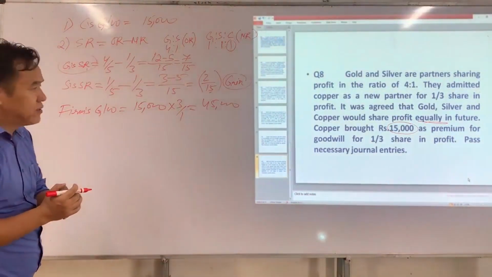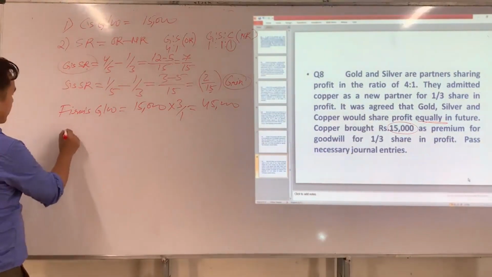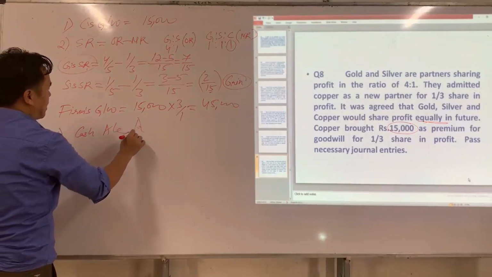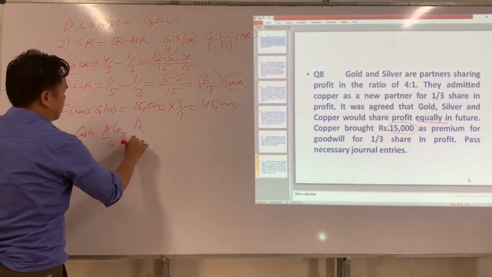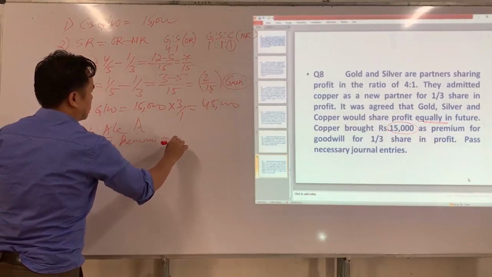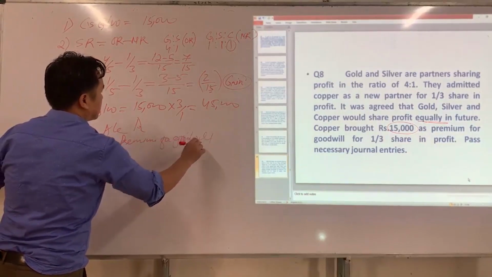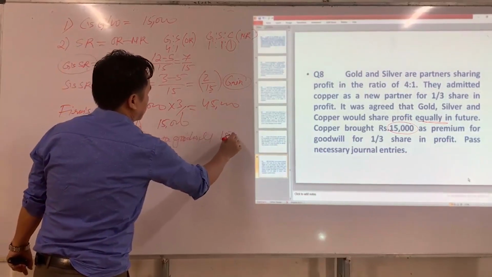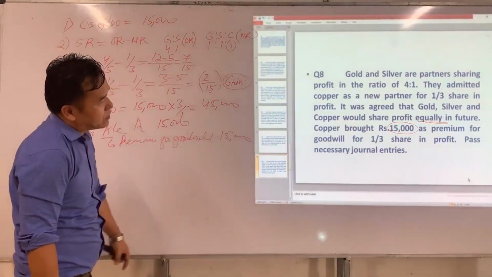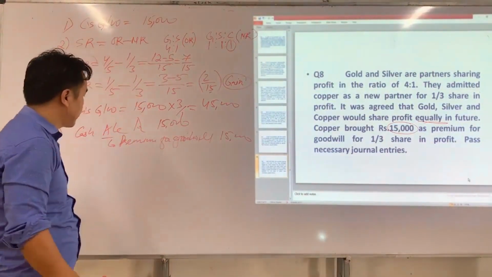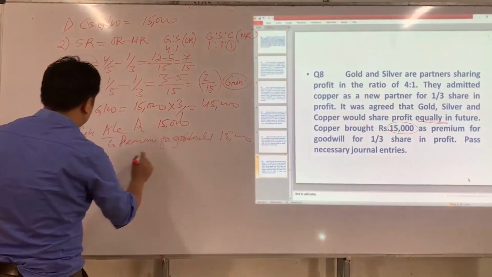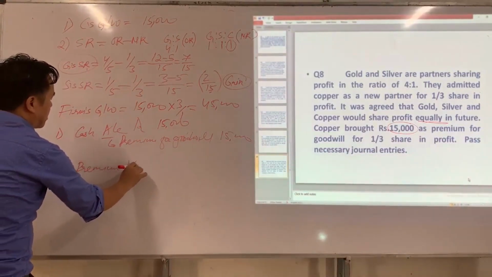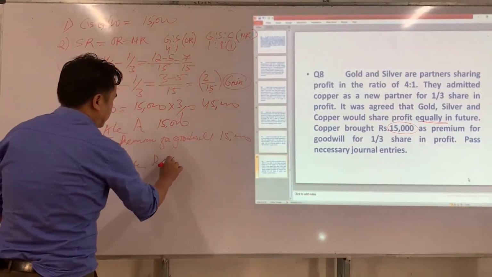Now we are going to pass the necessary journal entry. The first journal entry is cash account debit to premium for goodwill. So C has brought rupees 15,000 as goodwill. Information regarding capital is not given here, so just leave it. Now this premium amount should be transferred to whom? The sacrificing partner. So premium account debit 15,000.